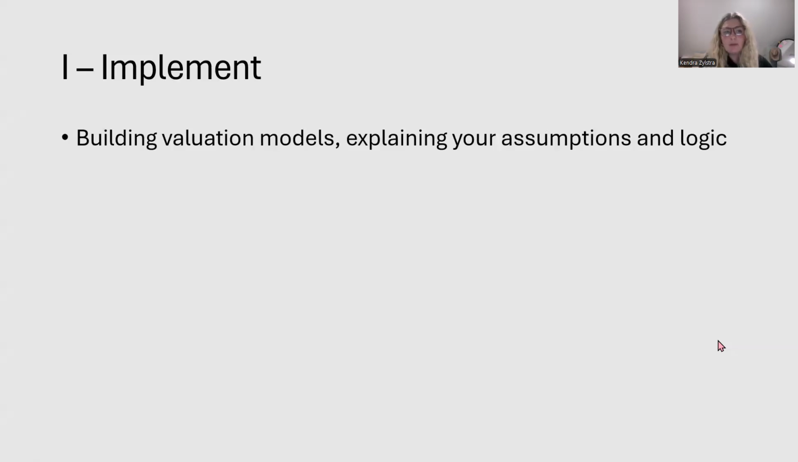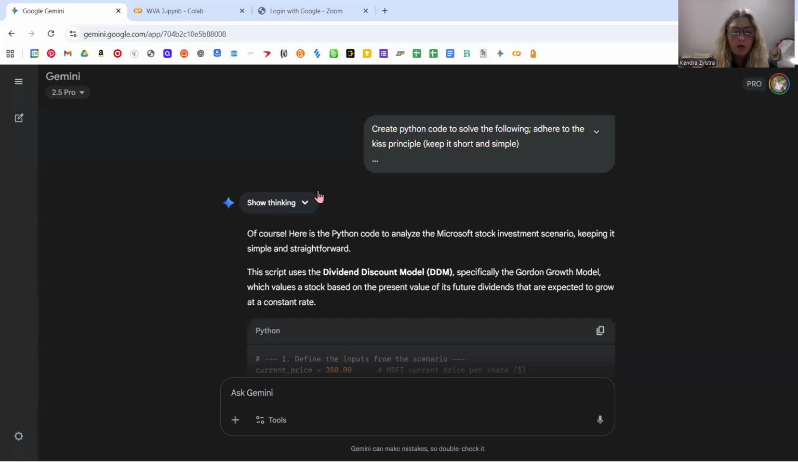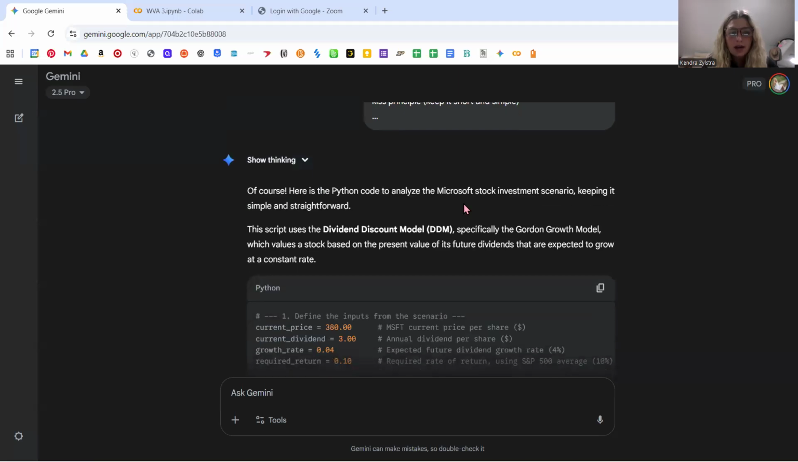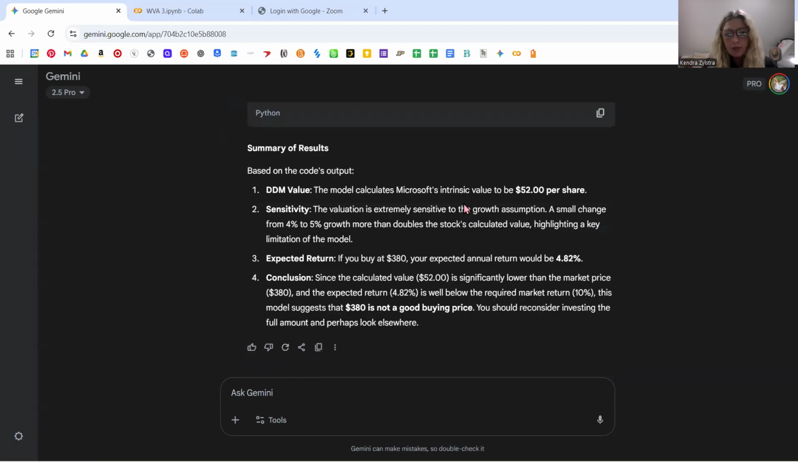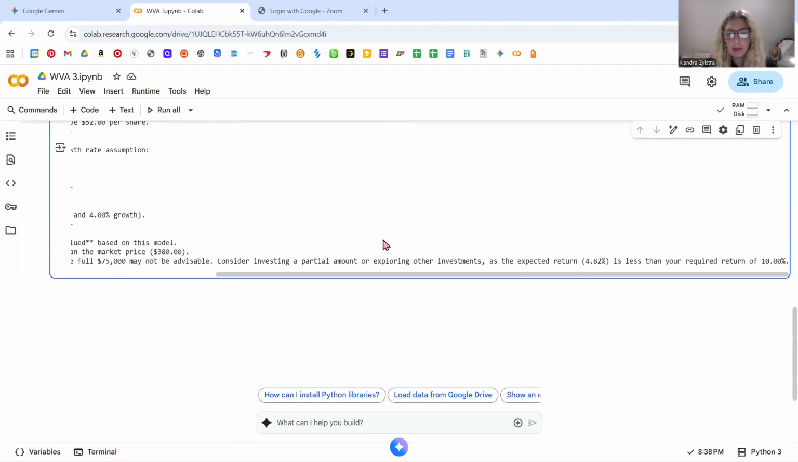Now we're going to implement. To implement this, we're going to build a valuation model and explain our assumptions and logic. So we're going to head over to a different tab here, and we are going to look at our Gemini and then at our Colab notebook. So here is Gemini. When we asked it the information, it gave us our code here, and then we copied it and put it in our Colab notebook. And so here we have our Colab information.